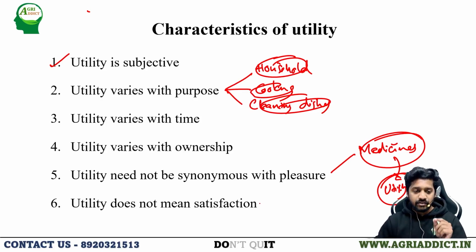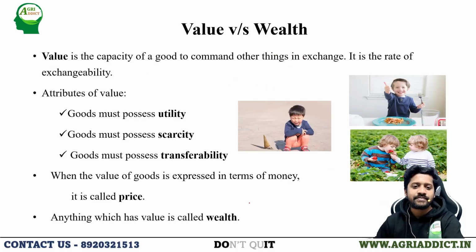Actually, utility is nothing but the ability of the commodity to satisfy a human want. If a commodity is satisfying me, it doesn't mean that it will satisfy each and every consumer. As we have already said, I like apples, so the apple has some satisfying power for me, but it will change from one person to another person. So utility does not mean satisfaction. So these are the characteristics of the utility.